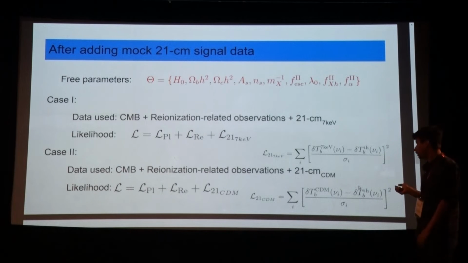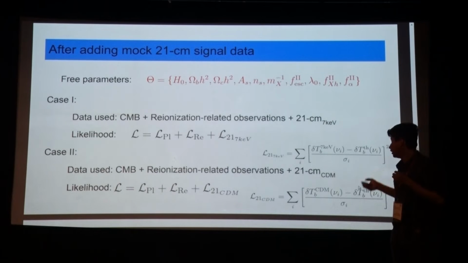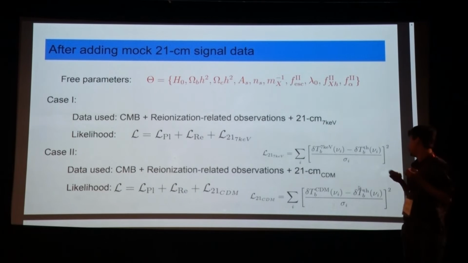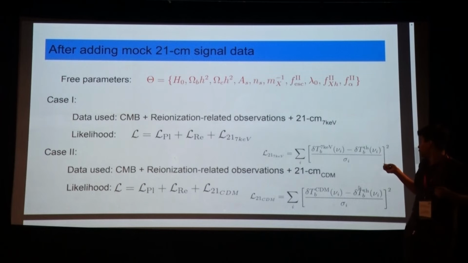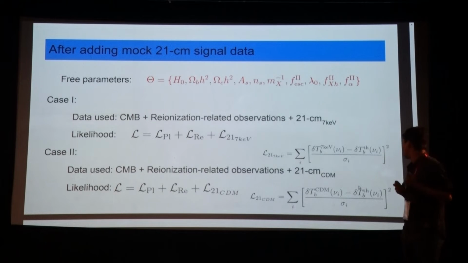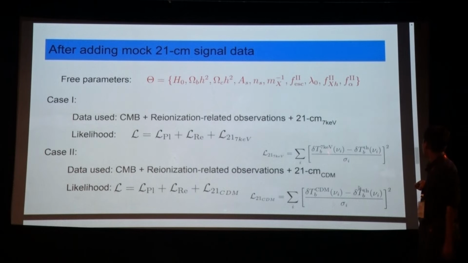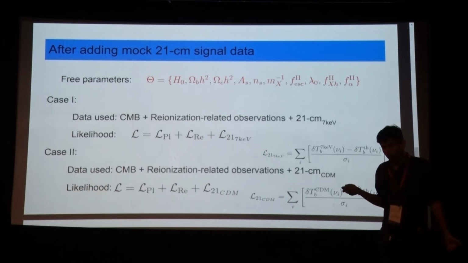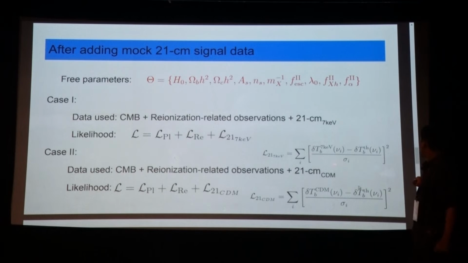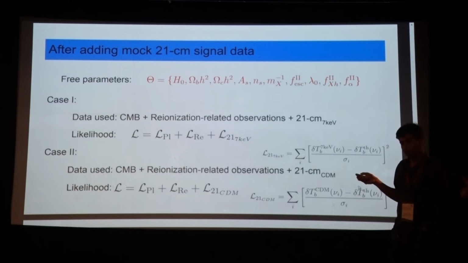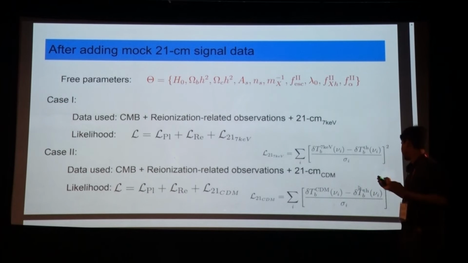So, now we have three likelihoods. One is coming from the Planck likelihood, which was already there. Then there is the reionization likelihood, which was also already there. And on top of that, we put this likelihood that comes from the 21 centimeter signal, and the likelihood will be computed in such a fashion. This delta TB/TH is a theoretical signal that we have calculated from our code, and this delta TB, which is the mock data, will be used as if it is the observed thing. Okay, so that's the idea.